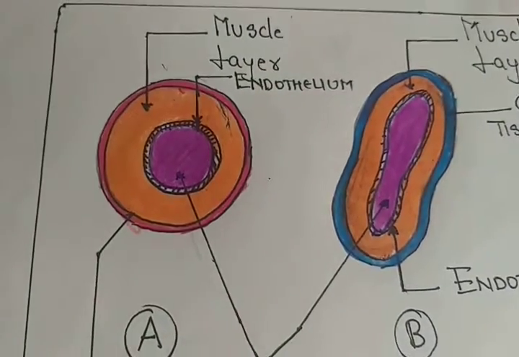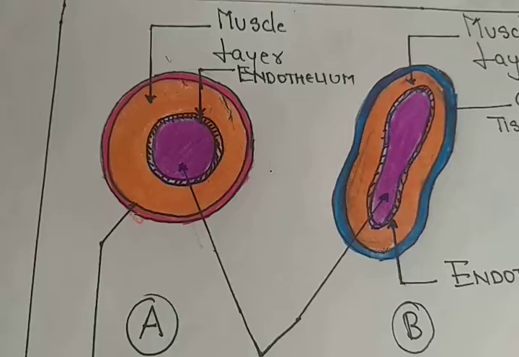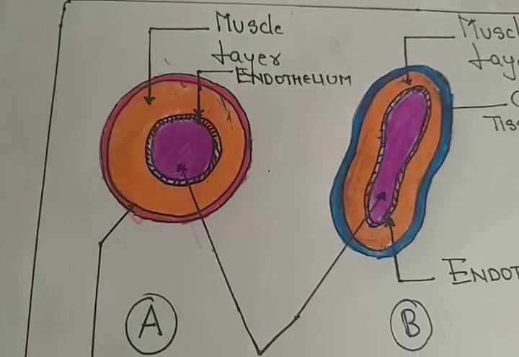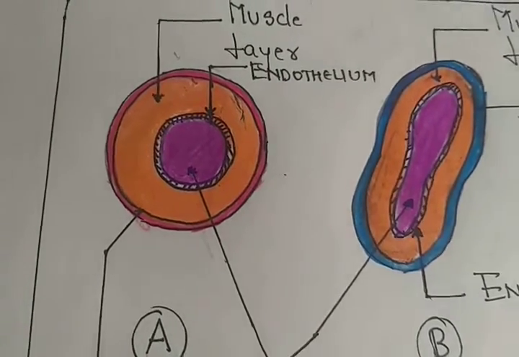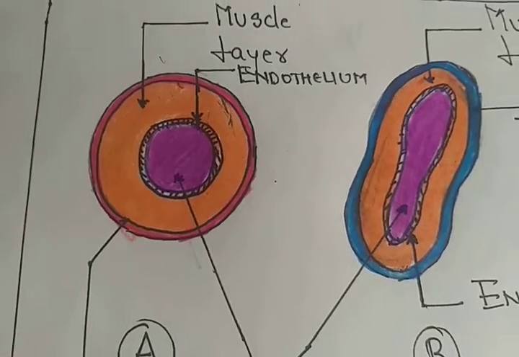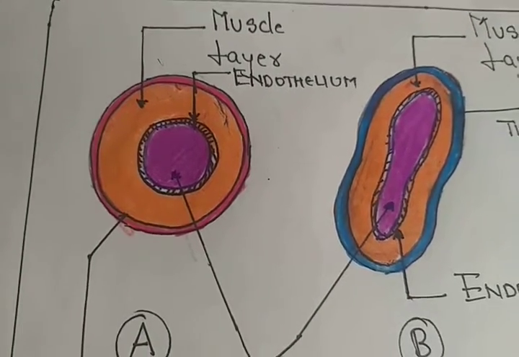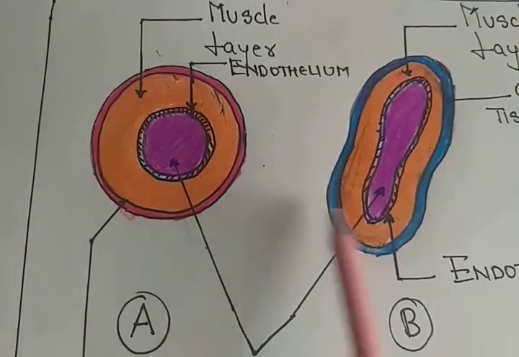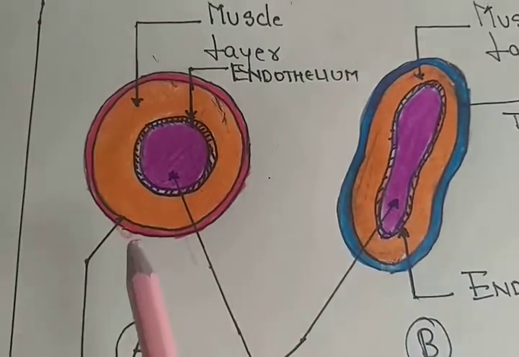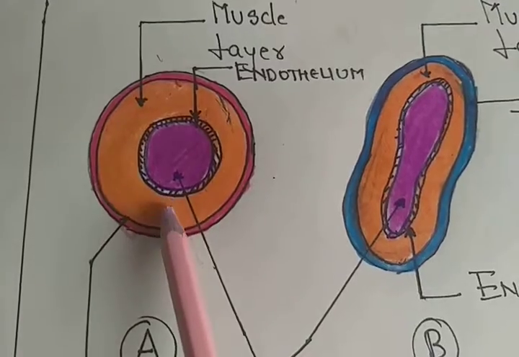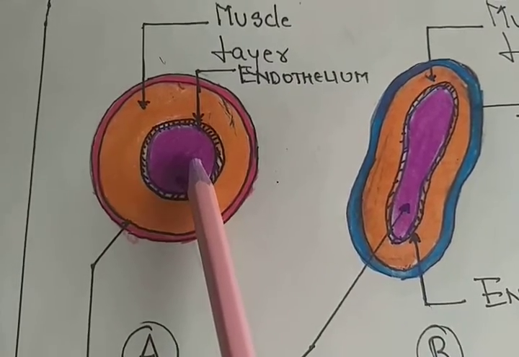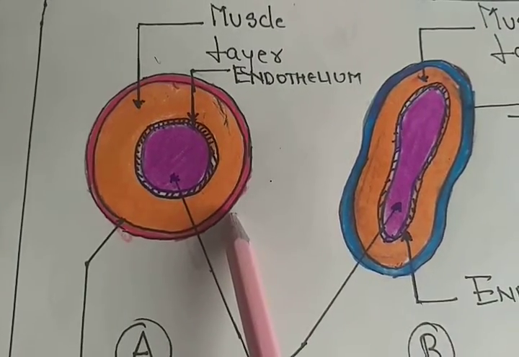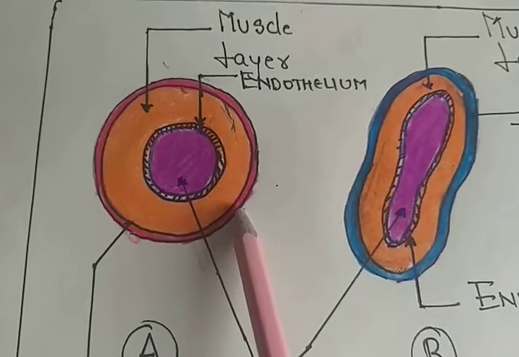Remember, any layer outside a particular organ or forming the lining of a particular organ is called tunica in biology. So here, both arteries and veins will have an outer layer, middle layer and inner layer. The outer layer is called tunica externa.